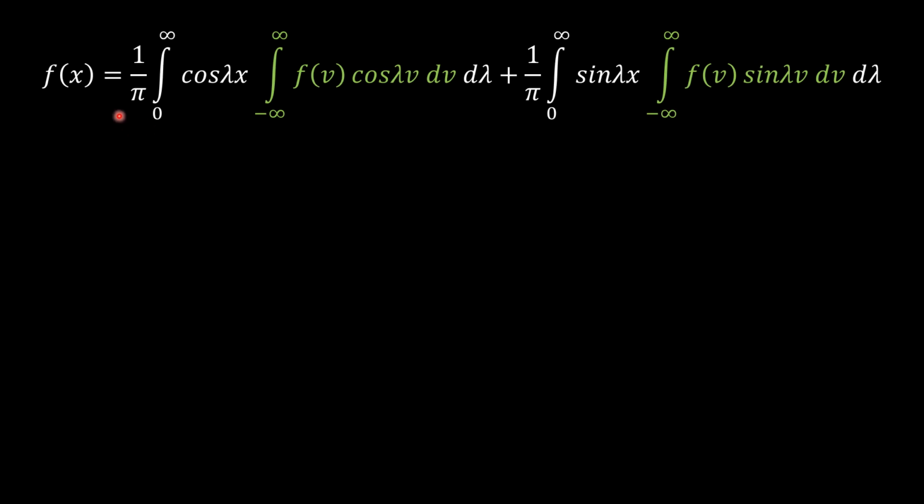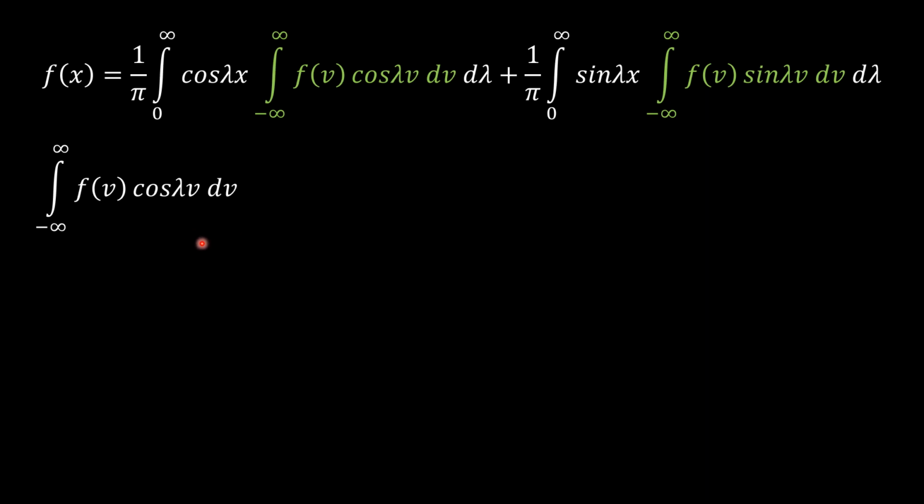So here in the f of x, I have highlighted those two integrations which we are supposed to evaluate, and we don't want to solve the integration with respect to lambda here, and therefore take the first integration. So integration from minus infinity to infinity f of v cos lambda v dv.